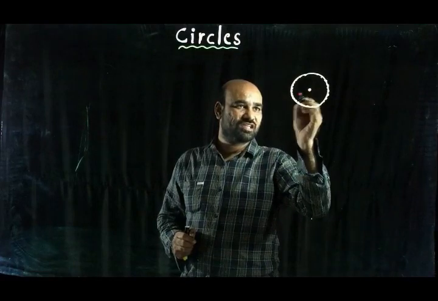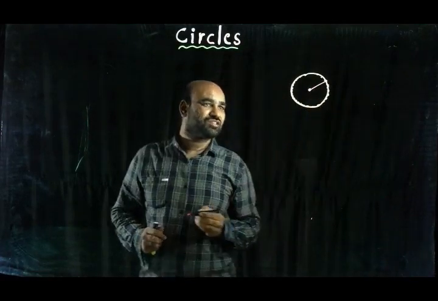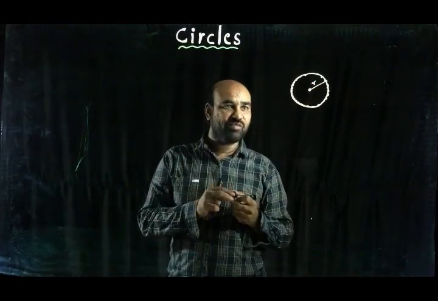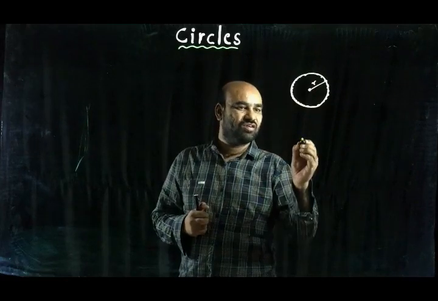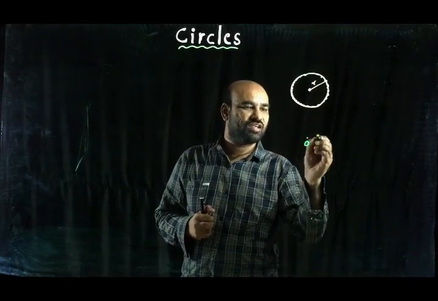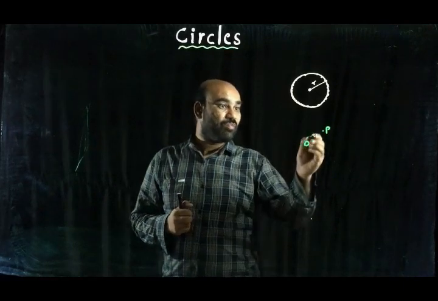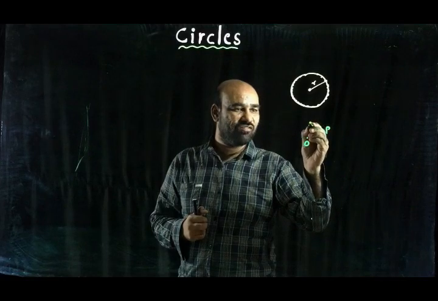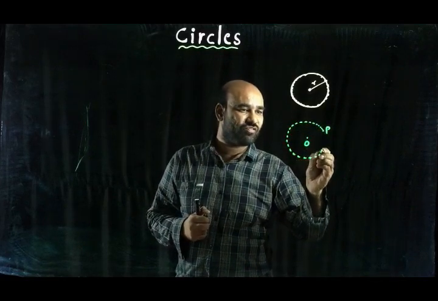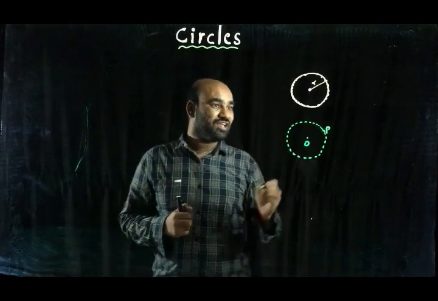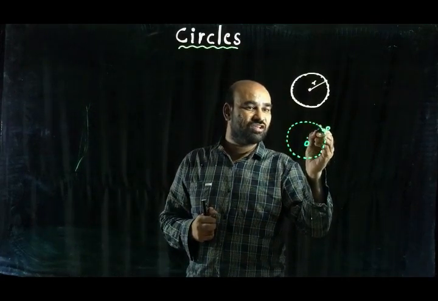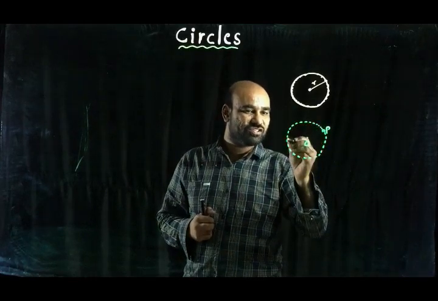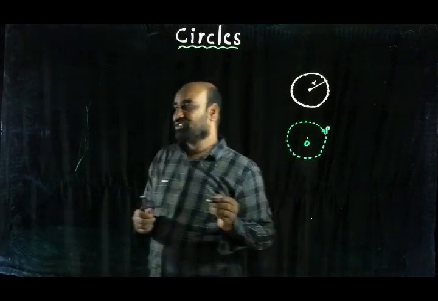That fixed point is called the center of the circle. The fixed distance is called the radius of the circle. Or sometimes you can define it using the concept of locus. For example, this is a fixed point and this is a variable point. The point P is moving on this plane under the condition that it is always at a constant distance from the fixed point O. So a circle is nothing but the locus of a point which is equidistant from a fixed point. Okay, that's the definition.